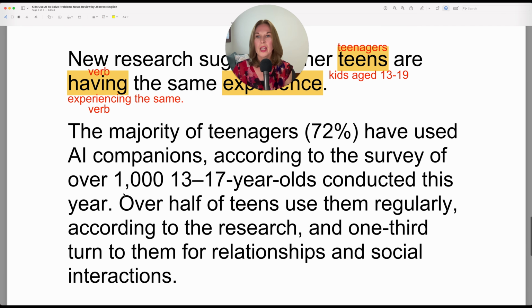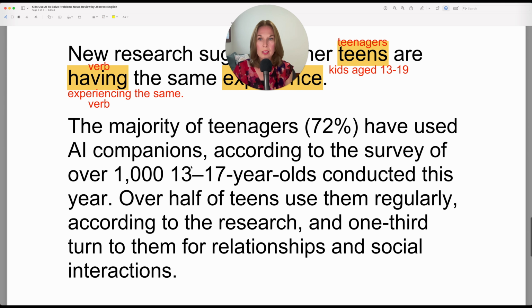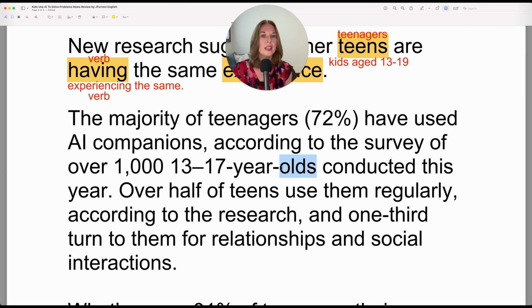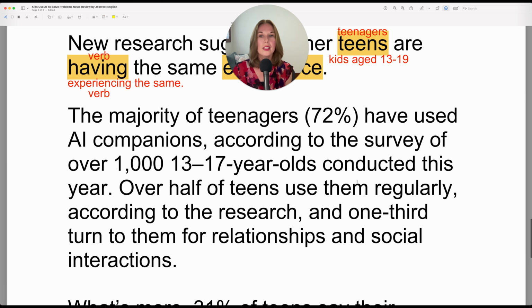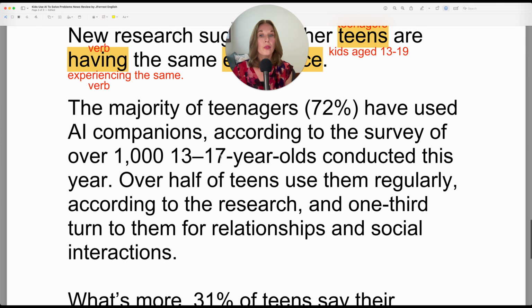According to the survey of over 1,000 13 to 17-year-olds. So here the S is on olds because this functions as a noun. Because if it were an adjective, you wouldn't have an S on it. So 13 to 17-year-olds conducted this year. Now, this isn't all teenagers because you would have to include 18 and 19 to represent all teenagers.